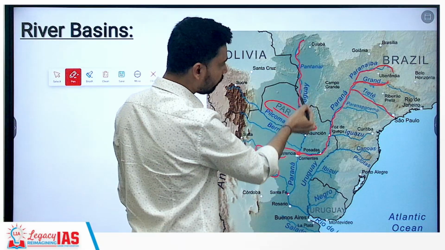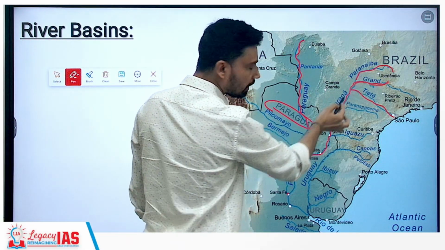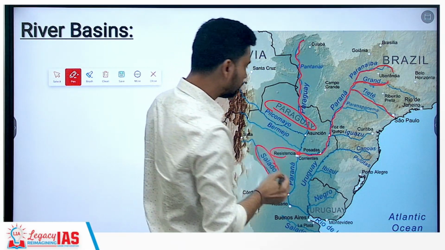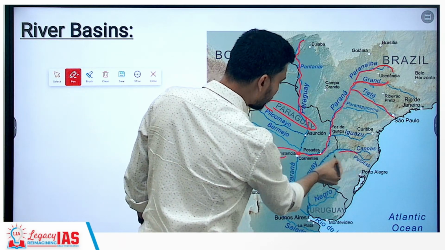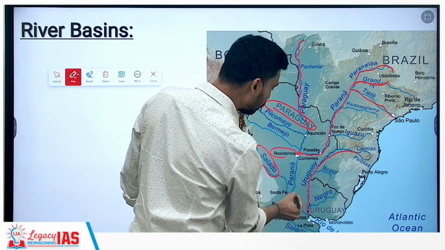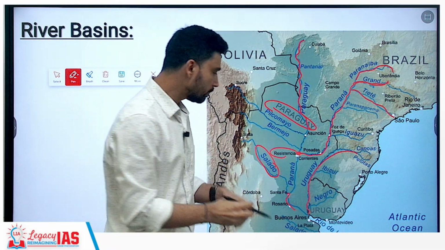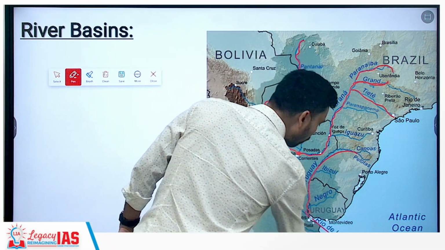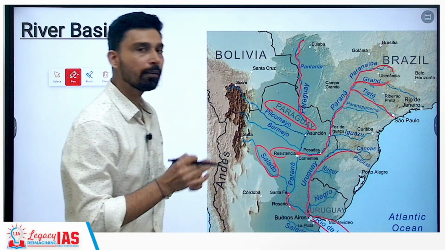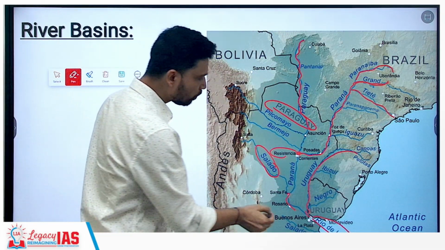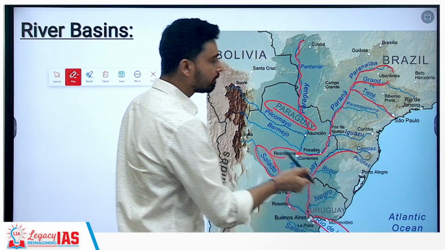So we have Paraguay coming from the central part, Parana coming from the eastern part in Brazil, and then further it is joined by another river called Uruguay. So Parana, Paraguay, Uruguay, all these rivers join together and drain out, forming an estuary called the Rio de la Plata estuary. This is also one of the most fertile regions of South America.